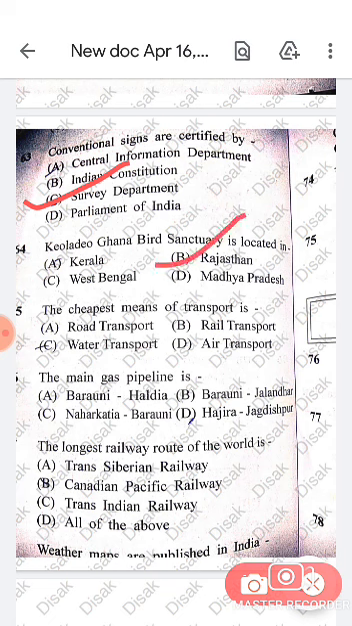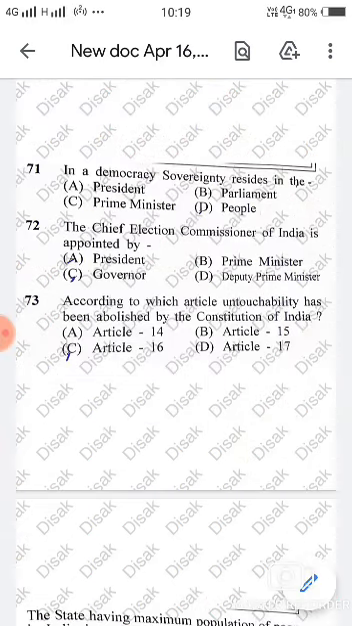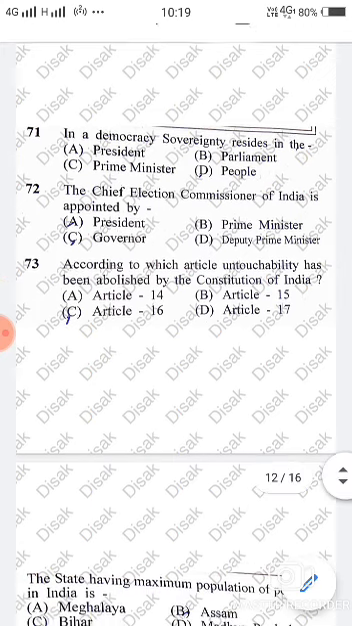It's the simplest question. The cheapest means of transport is water transport. The main gas pipeline was Hazira to Jagdishpur. It was the first pipeline also. The longest railway route of the world is the Trans-Siberian Railway. The next question is, in a democracy, sovereignty resides in the people, not the president.